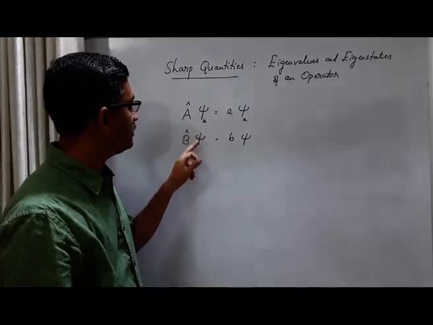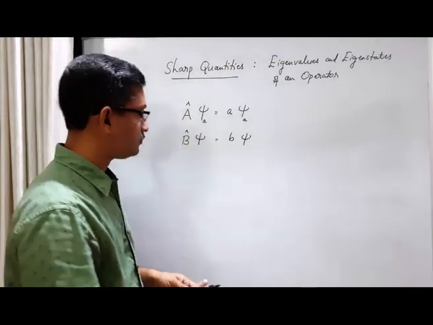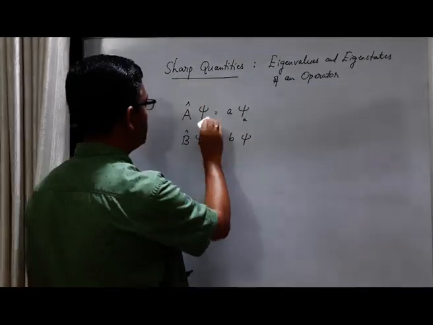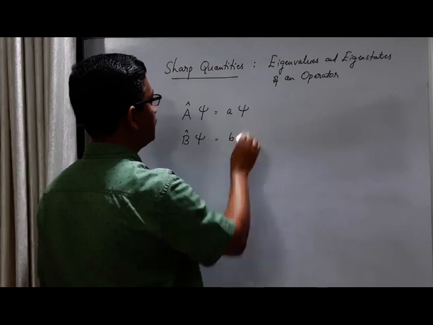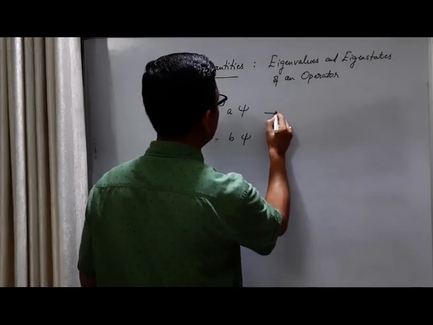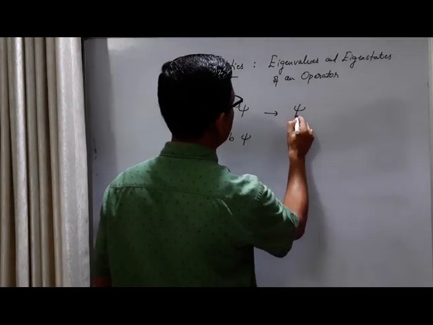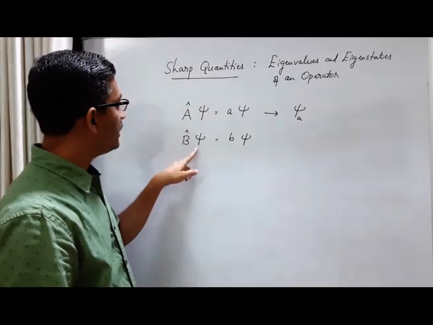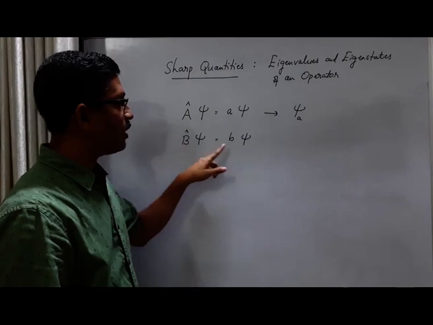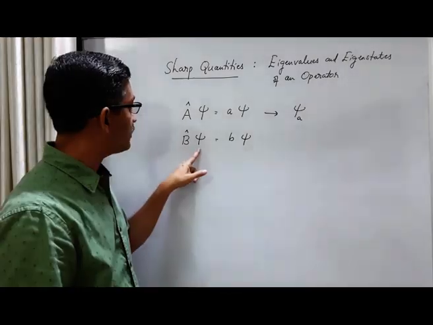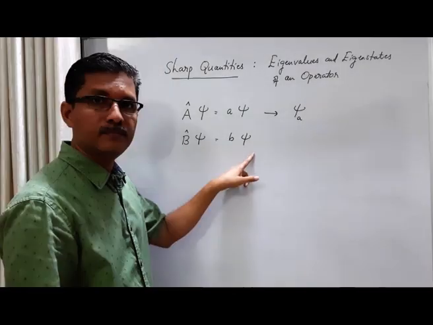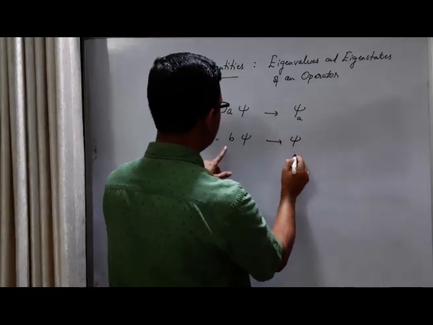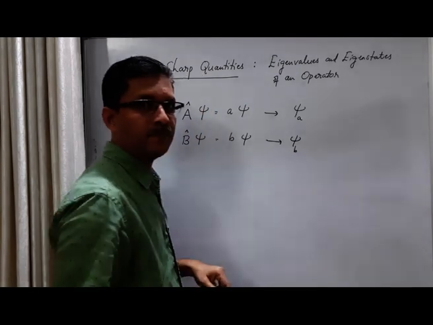So this psi and this psi are the same. Here this can be labeled as psi a, based on this eigenvalue. Now the same state is the eigenstate of another operator. Another operator acts on the state, we get another eigenvalue, and then psi can be labeled in terms of this eigenvalue as b.